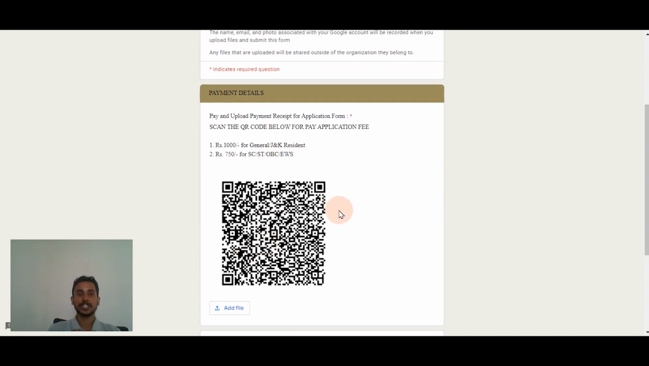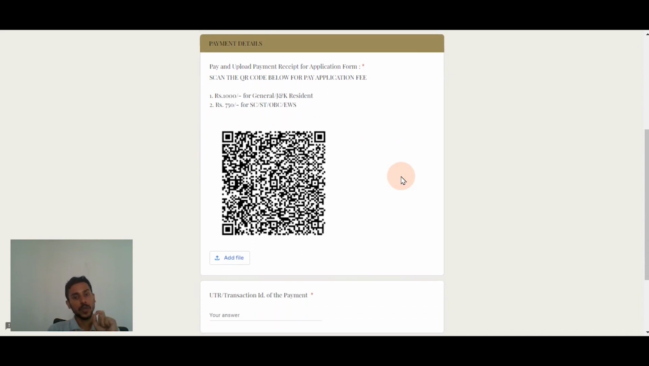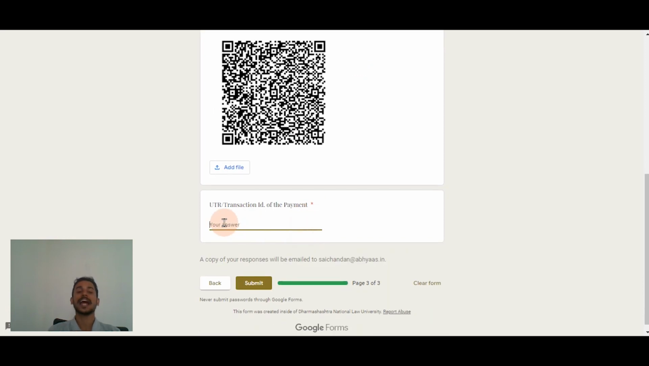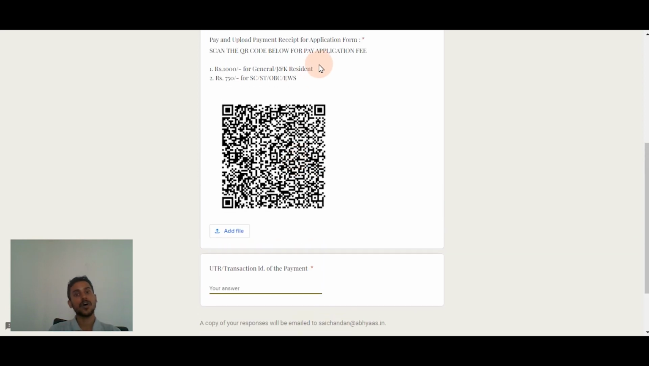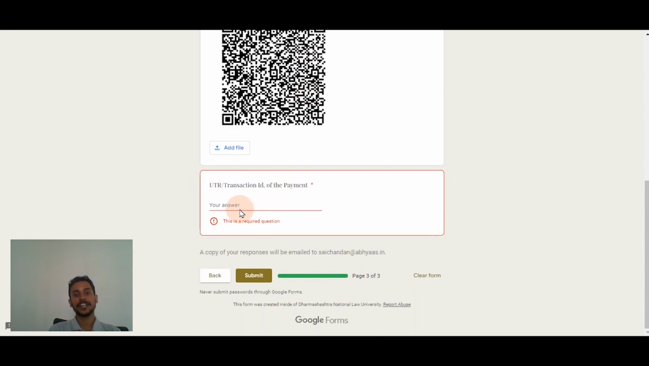You can scan this particular code and pay 1000 in case you are from general or a Jammu and Kashmir resident, or in case of SC, ST, OBC and EWS, you have to pay 750. After you make the payment, you have to take a copy of the payment. That can be a screenshot, or nowadays all the applications mention the UTR or the transaction ID of the transaction that you have made, that is of 1000 rupees or 750 rupees as the case may be, right? So mention the UTR here.